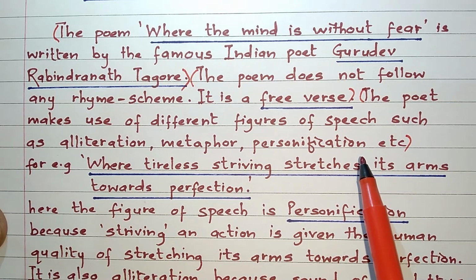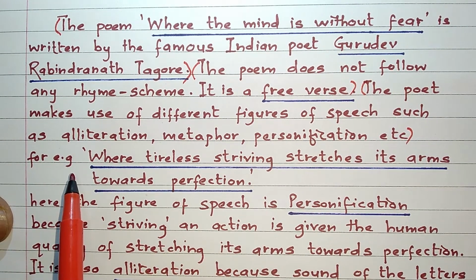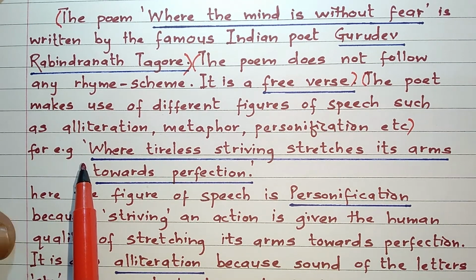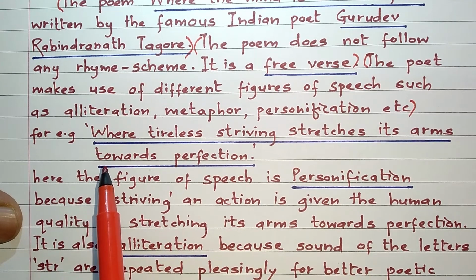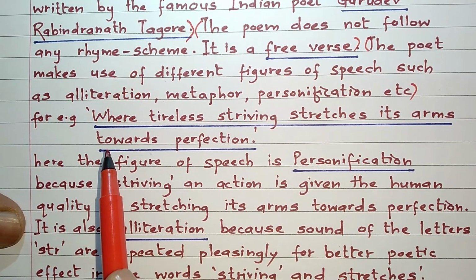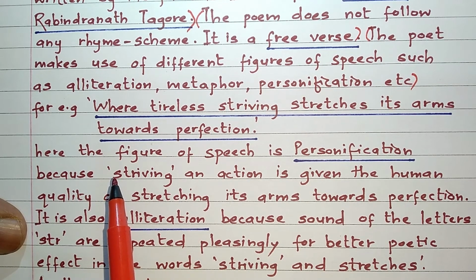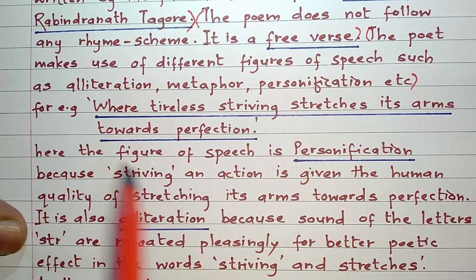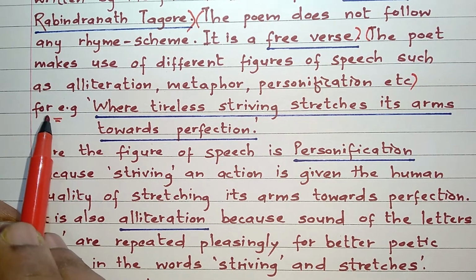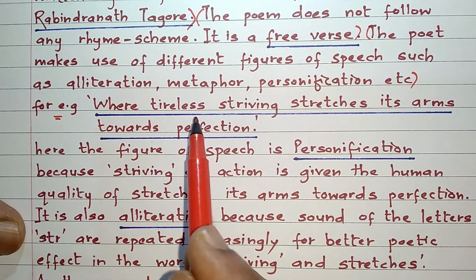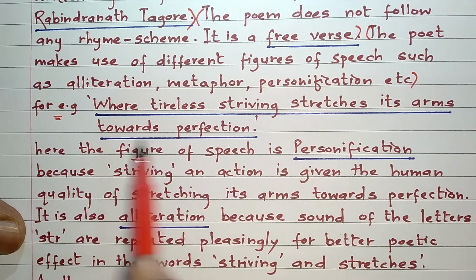And then friends, you are supposed to pick up one example, that is one line of the poem, and then you are supposed to mention the names of the figures of speech, and you have to give the explanation of the figures of speech present in that particular line. So what I have done, see, I have mentioned one example. I have taken up one line from the poem, where tireless striving stretches its arms towards perfection.